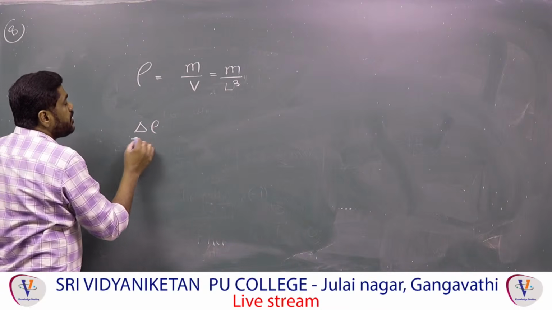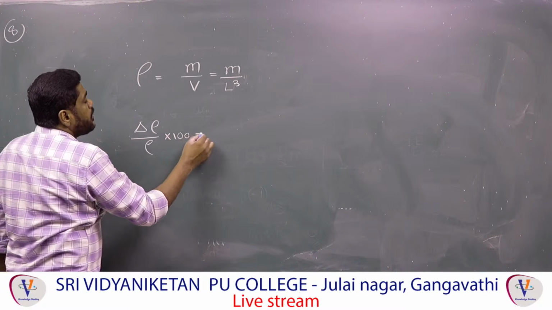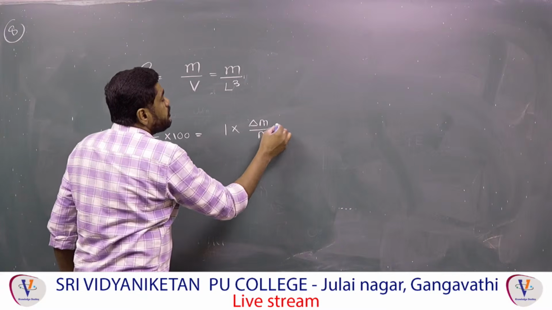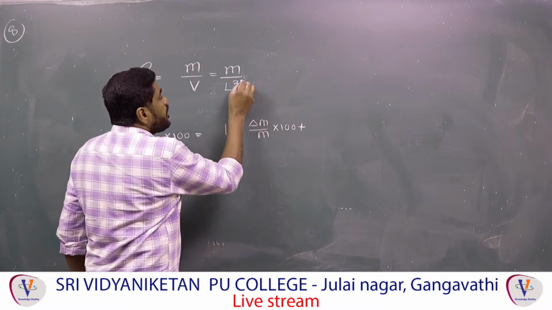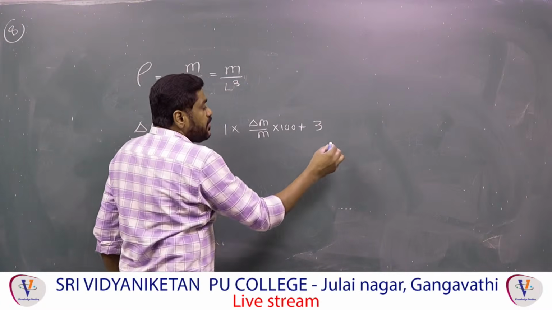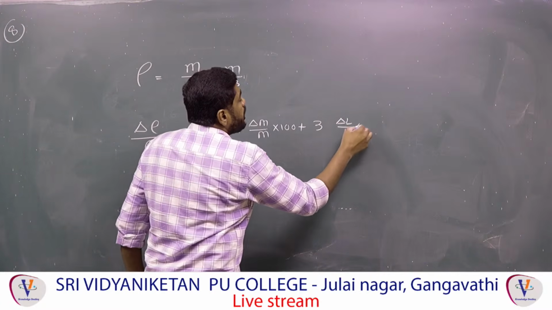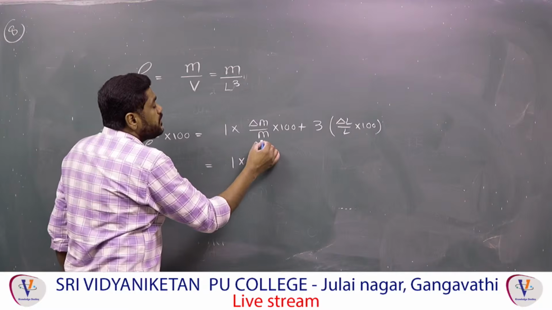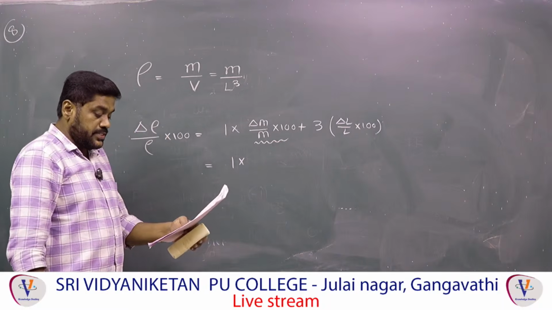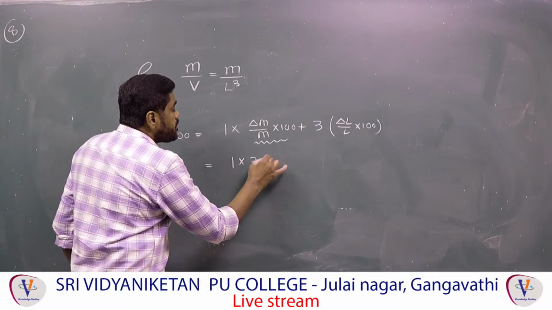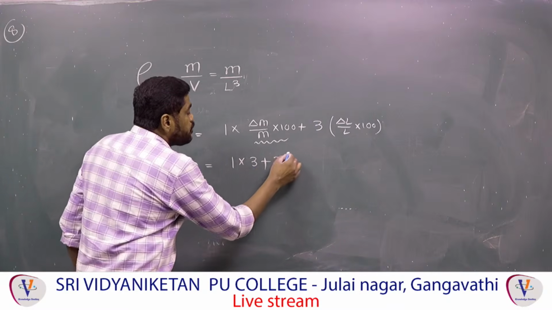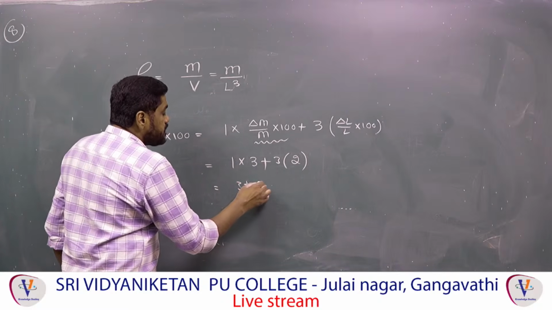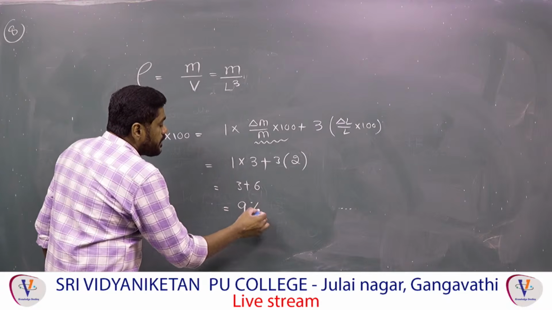The percentage change in density, delta rho by rho into 100, is equal to 1 into the percentage change in the mass, plus L power 3 — they are asking for the maximum — therefore 3 into delta L by L into 100. So this is the expression for that. If you solve, 1 into the percentage change in the mass, how much have they given? That is equal to 3%. Now 3 into the percentage change in the length, which is given as 2%. Therefore 3 plus 6 is equal to a total of 9%. That is the answer.